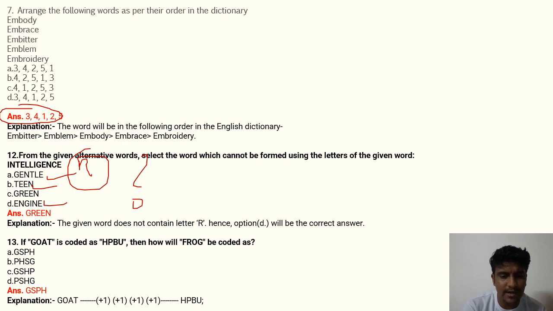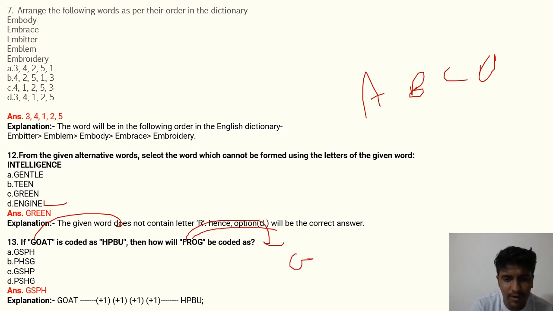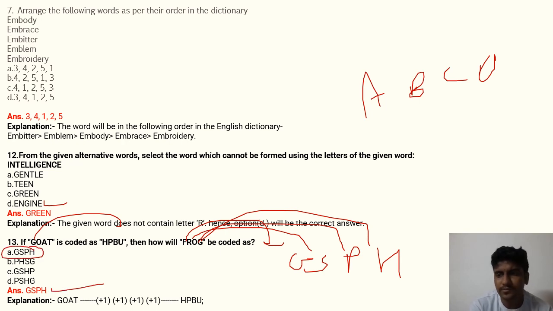Now this is a question of coding and decoding. So if goat is coded as HPBU, then what will frog be coded as? Simply, you have to write A, B, C, D, E, F, G, H, I, and then G plus 1 is H. So they have taken the next alphabet. Similarly, after F, what alphabet comes? G. After R, what alphabet comes? S. After O, which alphabet comes? P. After G comes H. So it will be G, S, P, H. Here, option A is the correct option.